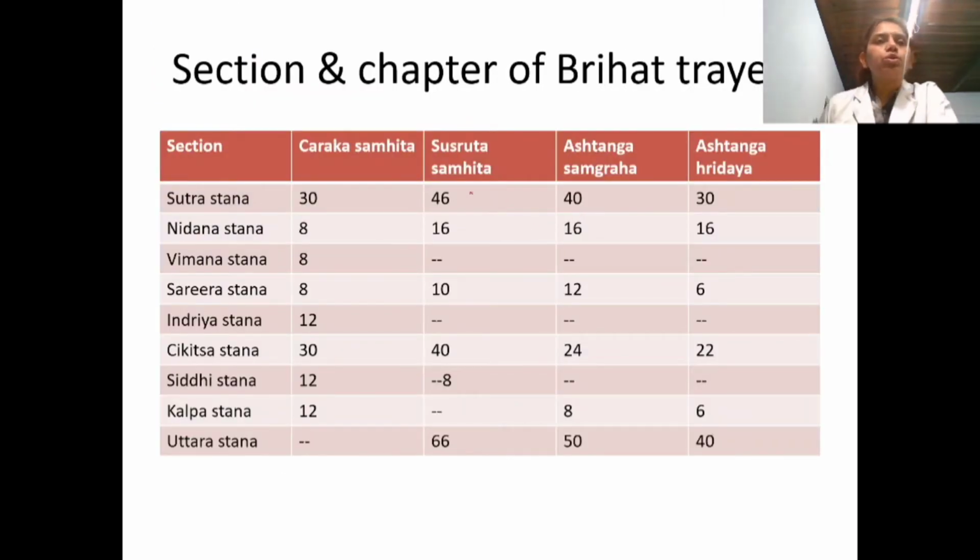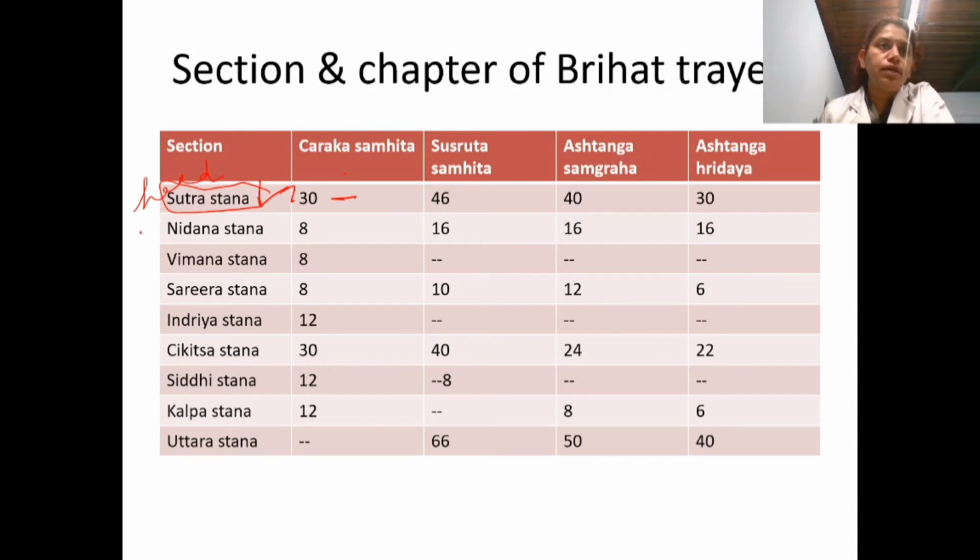So here we will go through the sections. First we will see the Charaka Samhita Sutra Sthana. It consists of 30 chapters. The peculiarity of this Sutra Sthana is that in the Charaka Samhita, Sutrasthana chapter 30, it is mentioned that Sutrasthana is the head, Shira, of this Samhita.